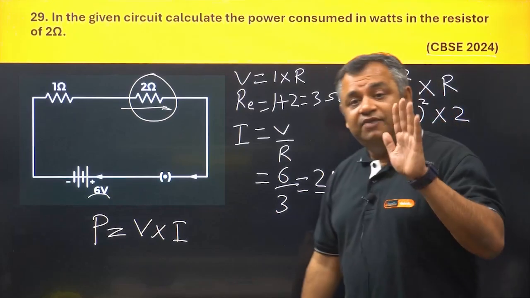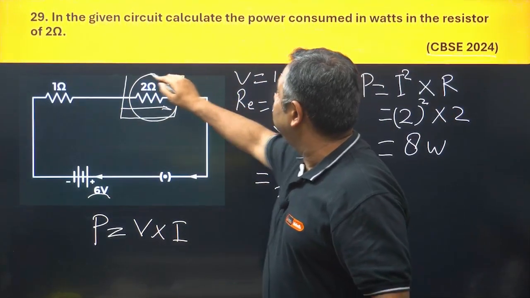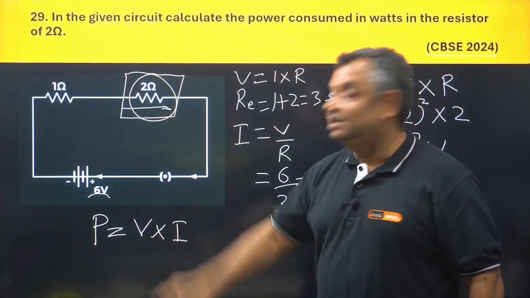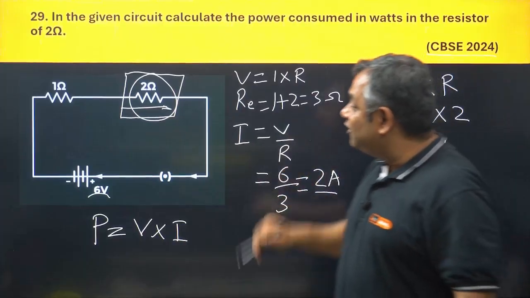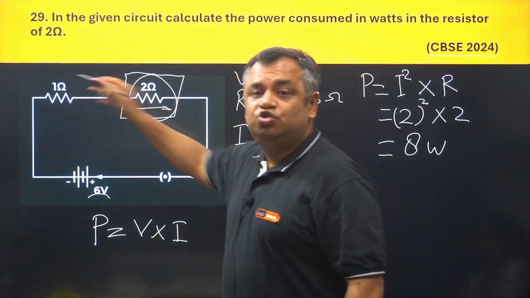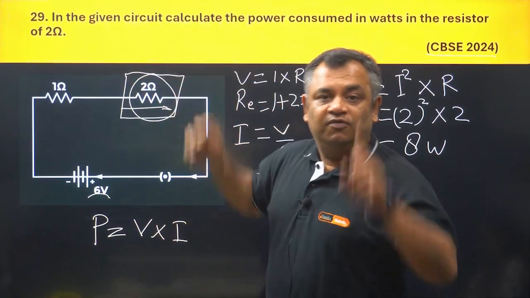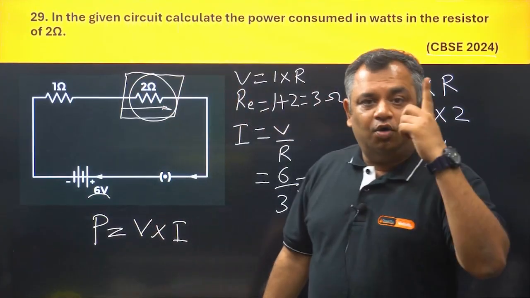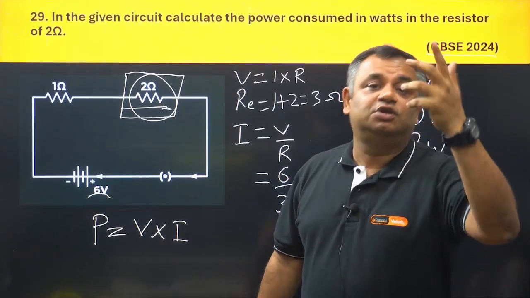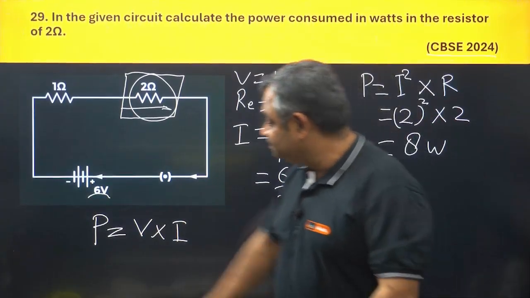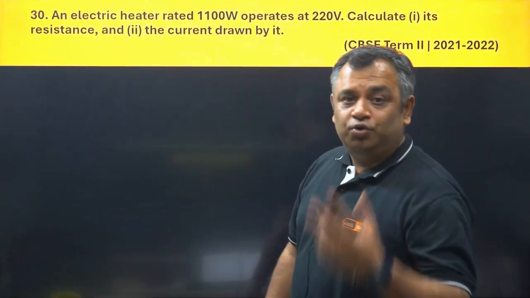Now see, something very important to note is this particular resistance was considered. This appliance, this electrical unit was considered. If you had calculated adding these two, the power would have come for both these circuits. When it comes to calculating power, always find out which resistor or circuit is being talked about. Okay, let's go ahead to the next. Okay, let's go to the next question.